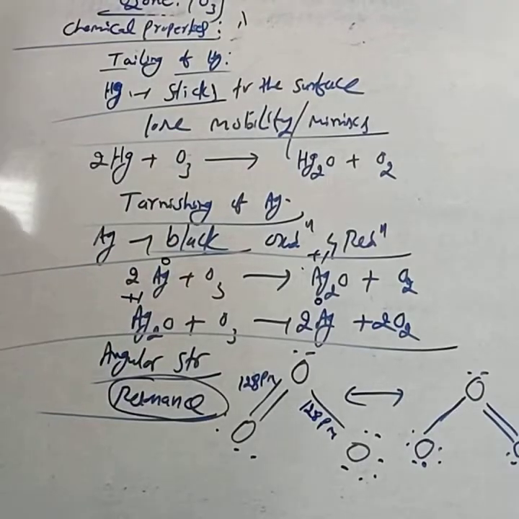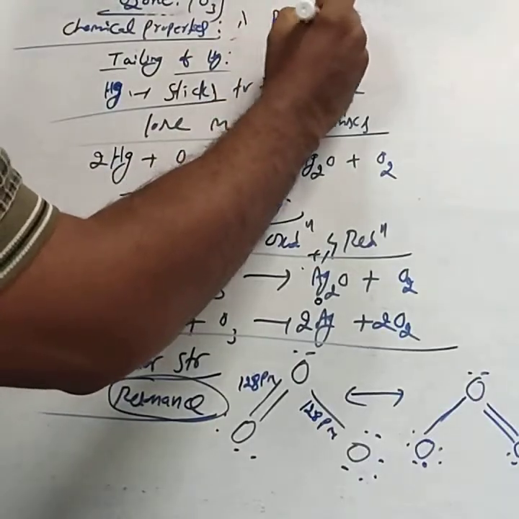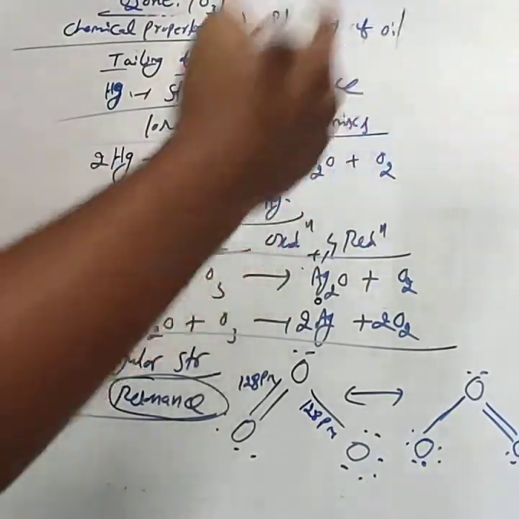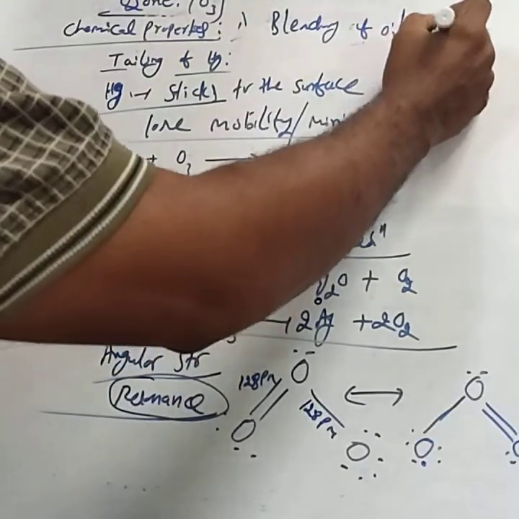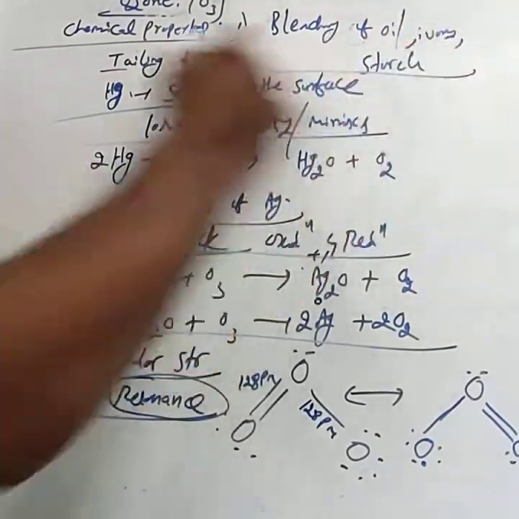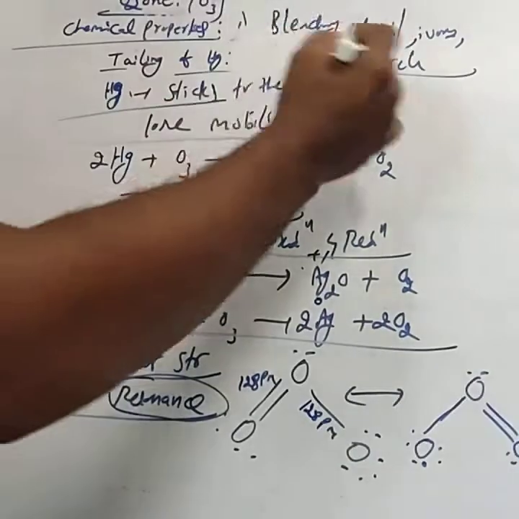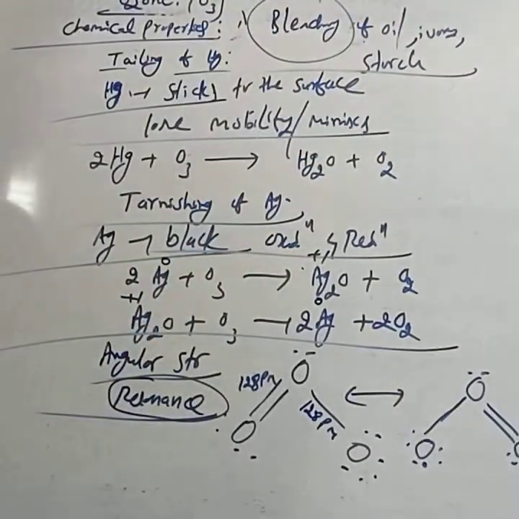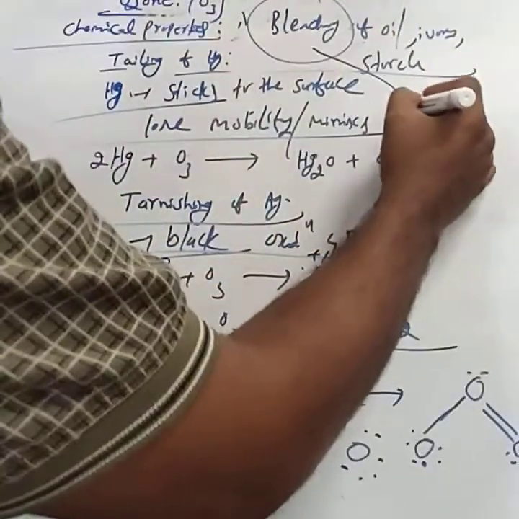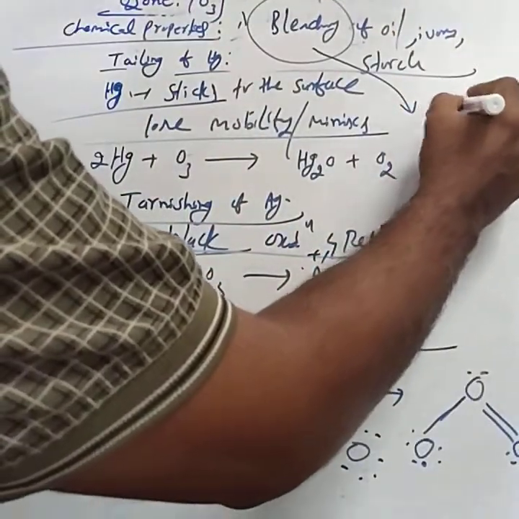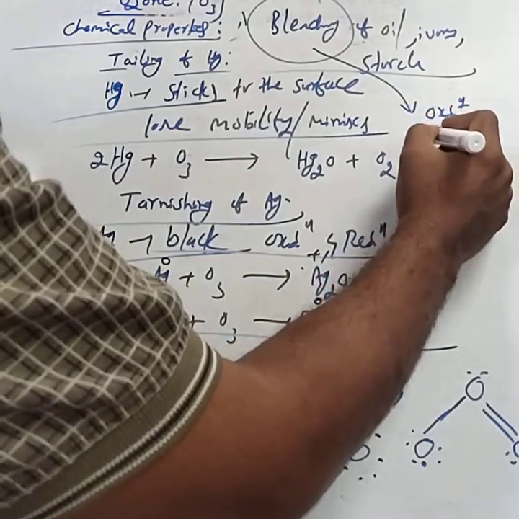Then the uses of ozone: it is used as a germicide, disinfectant, and for sterilizing water. It is also used for bleaching of oil, ivory, starch and so on. This is used as a bleaching agent. Why is it used as a bleaching agent? The bleaching action of ozone is due to oxidation, and it is permanent in nature.